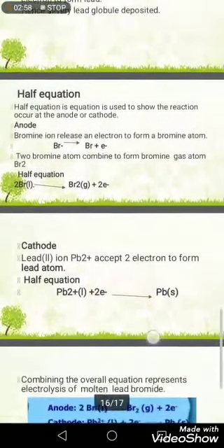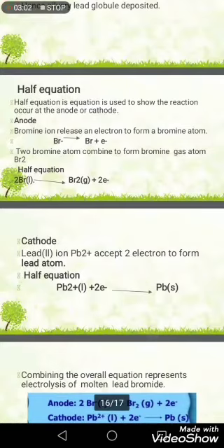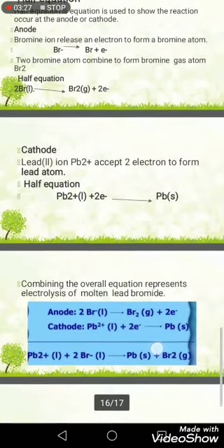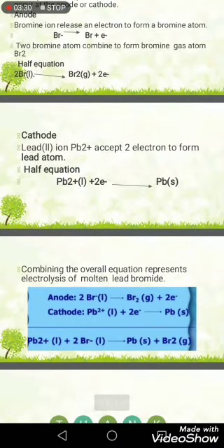Half equation. A half equation is used to show the reaction occurring at the anode or cathode. Anode: bromide ions release an electron to form a bromine atom. Br- gives Br plus e-. Two bromine atoms combine to form bromine gas, Br2. Half equation: 2Br- gives Br2 plus 2e-. Cathode: lead ion Pb2+ accepts 2 electrons to form a lead atom. Half equation: Pb2+ plus 2e- gives Pb.